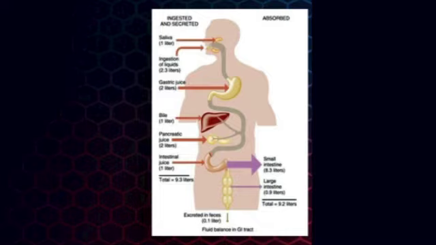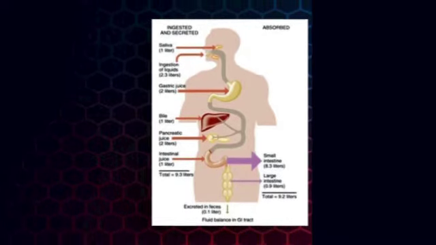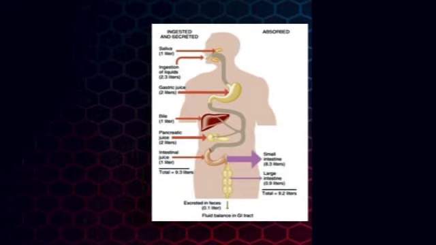So the total absorbed is 9.2 liters, and the balance is 0.1 liter, which is excreted in feces or urine. This is the total water fluid balance in the GI tract: how much enters and how much is absorbed by the different portions of the body.